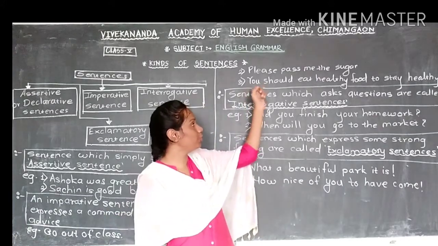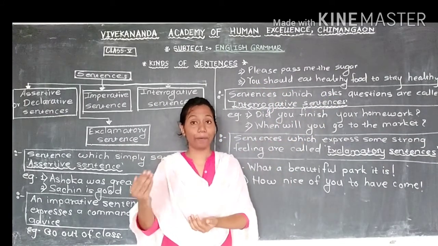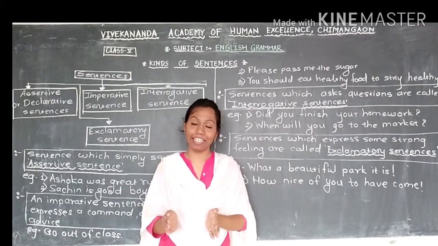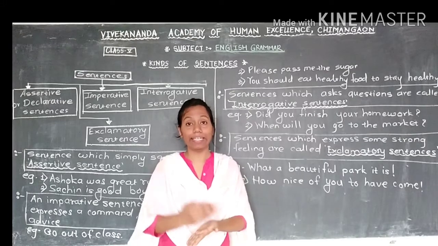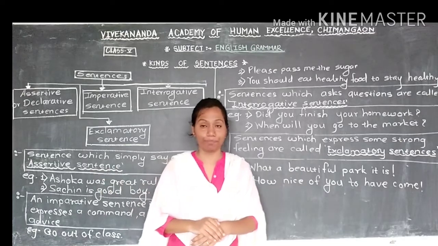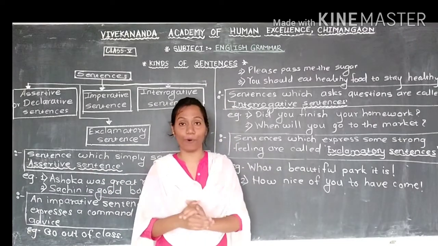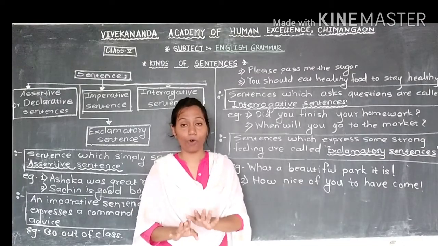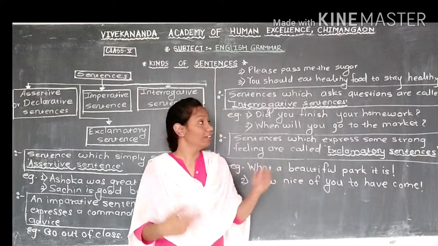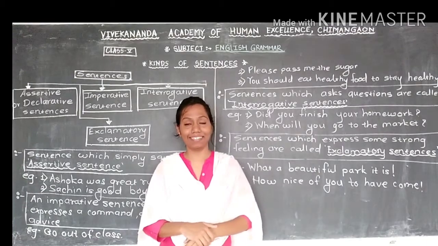Next one is: you should eat healthy food to stay healthy. They do not make it compulsory for you. They are just suggesting you. If you want to stay healthy, for that, first you should eat healthy. If you eat healthy, then only you will get good health afterward. So they are just suggesting here to do this thing for good health. They are not giving an order, and they are not simply saying something. This is advice. And this is also an example of imperative sentence.